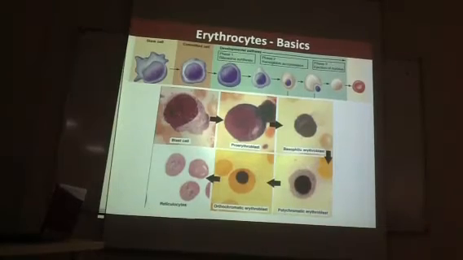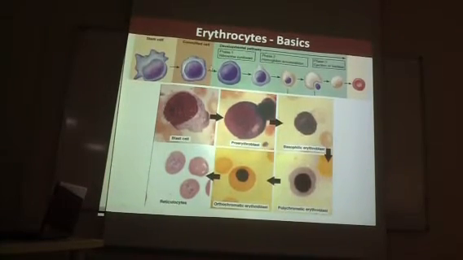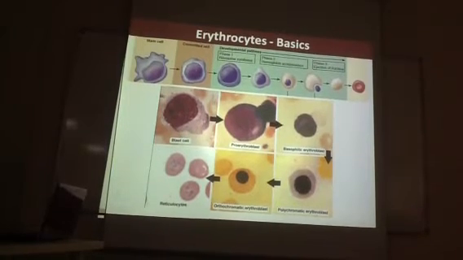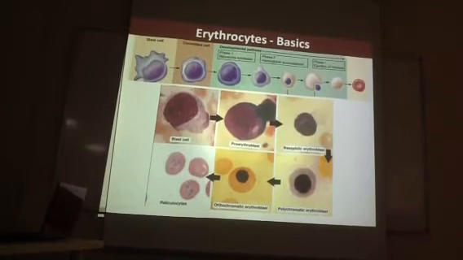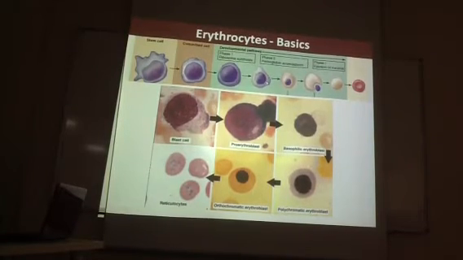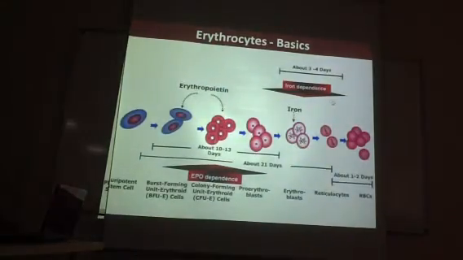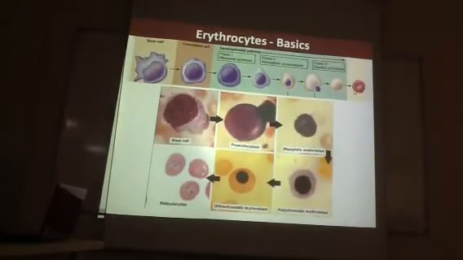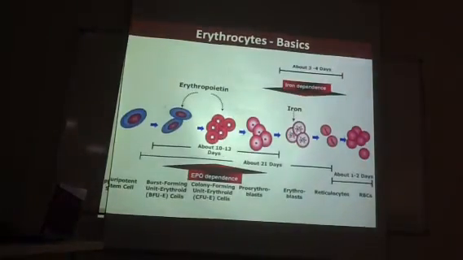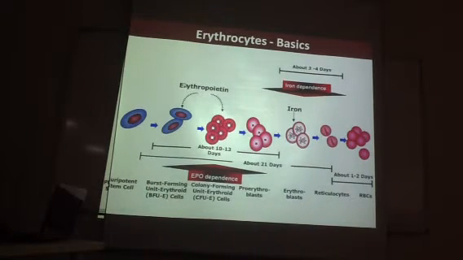Anyhow, so from the stem cells, they go to the committed stem cells, and they form the pronormoblasts, then the intermediate, early, late normoblasts, and then the reticulocyte and the erythrocyte. To push the cell from the stem cell stage to the normoblastic stage, we need erythropoietin.